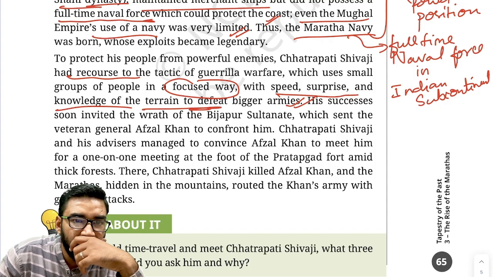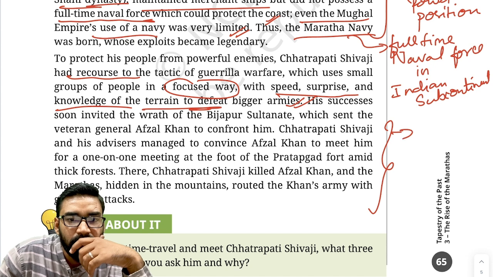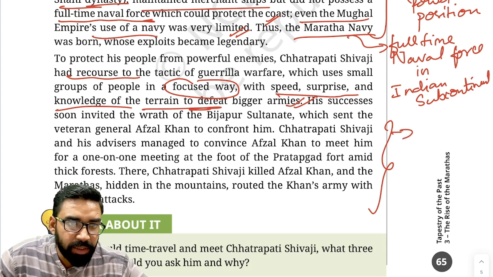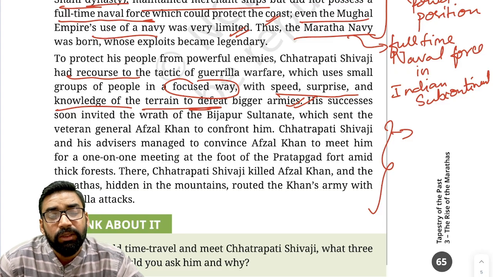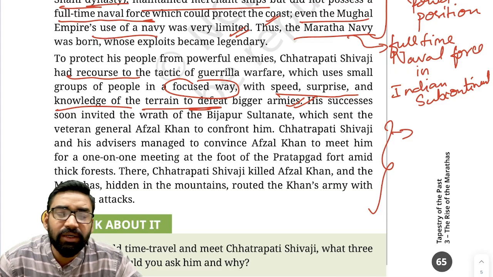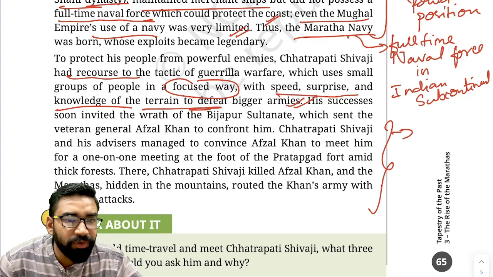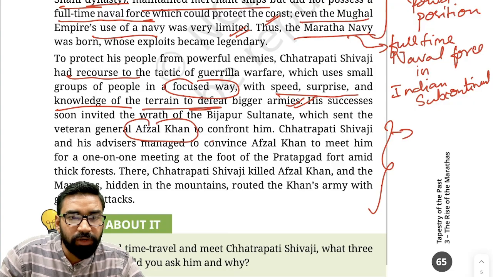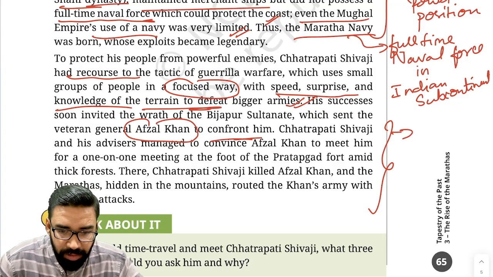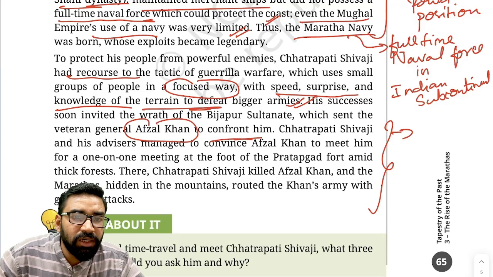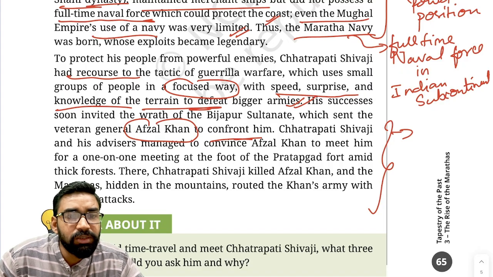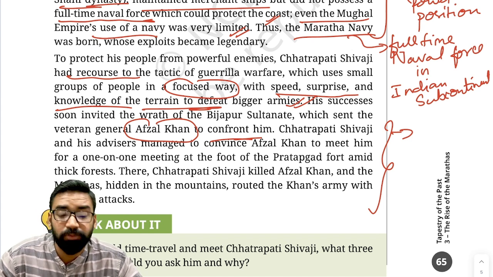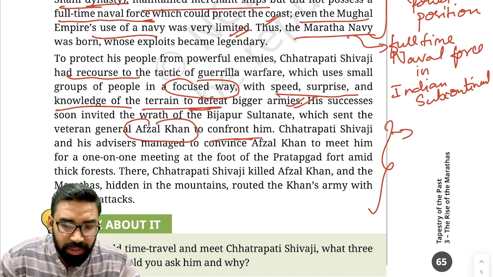Now, we need to understand the Afzal Khan incident. Soon Shivaji started capturing areas of Bijapur, various forts also. That is why the Bijapur ruler sent Afzal Khan to confront him. Why was Afzal Khan sent? Remember this: Shivaji was getting success, which was a challenge for the Bijapur Sultanate. That is why he was sent.